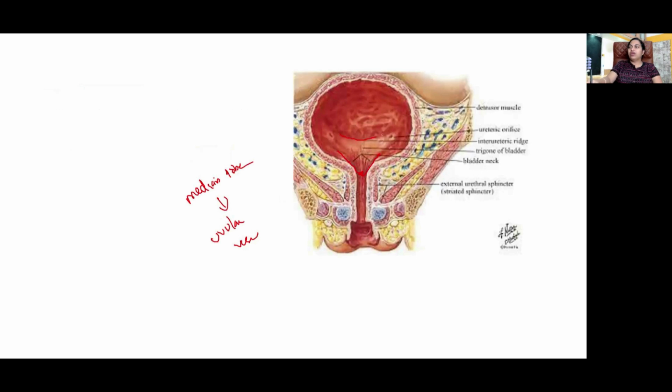The base of the trigone is formed by the interureteric line or Mercier's bar connecting the ureteric orifice of both the sides. The sides of the equilateral triangle of the trigone are formed by the ureteric lines. Okay. The mucosa over this region will be stretched out, tense and glistening because there's no submucosa there. It will be directly adherent to the muscle below. It has a rich blood supply, nerve supply, and develops from mesoderm. Okay.